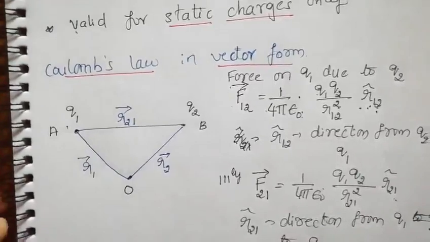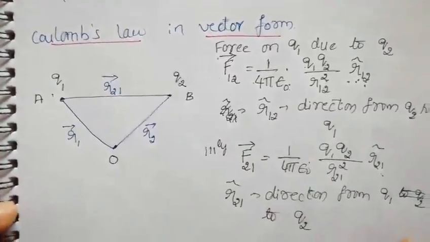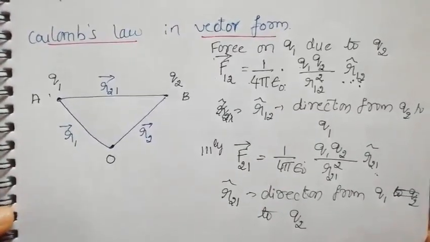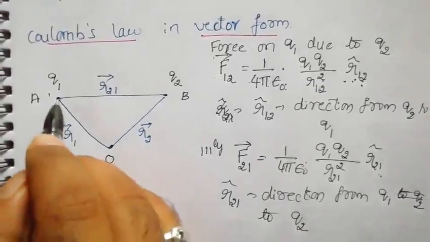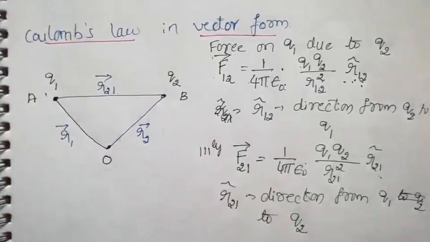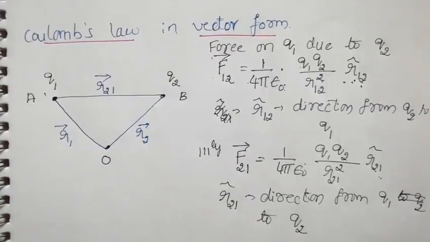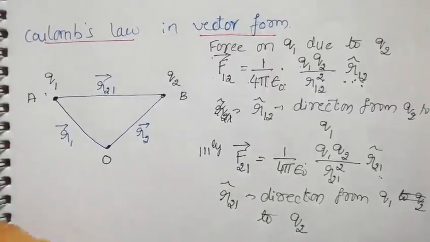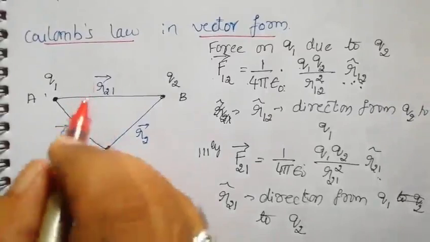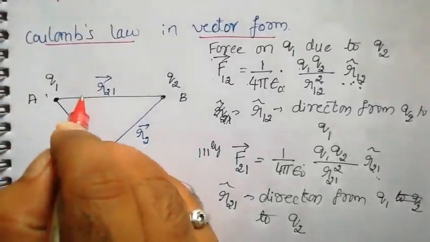Let us look at the diagram now. There is one charge here and one more charge here. So r21 is the direction from 1 to 2, and it will be in this direction.